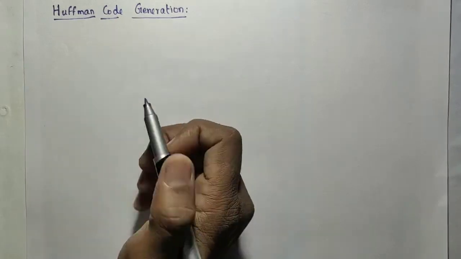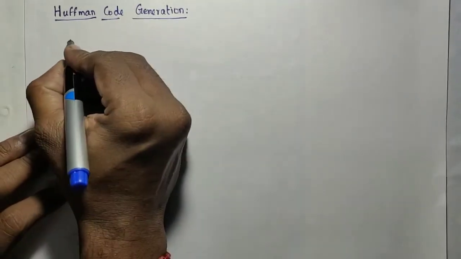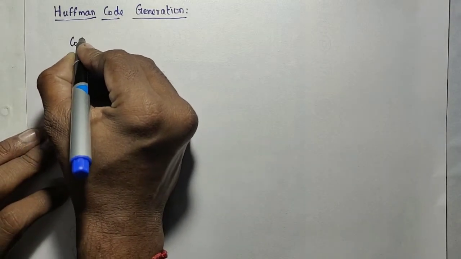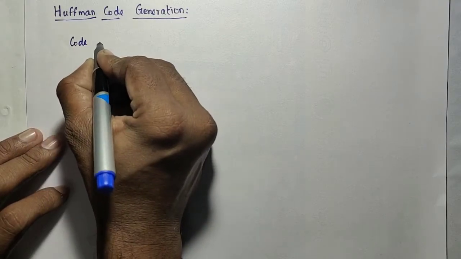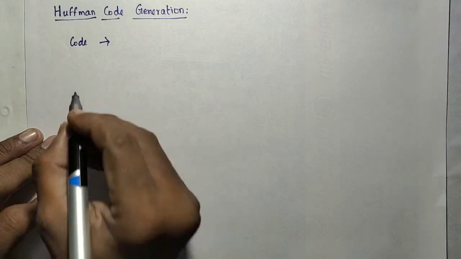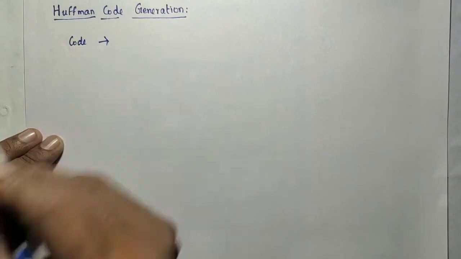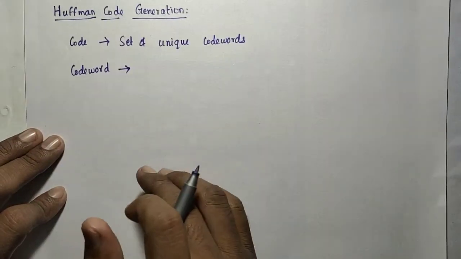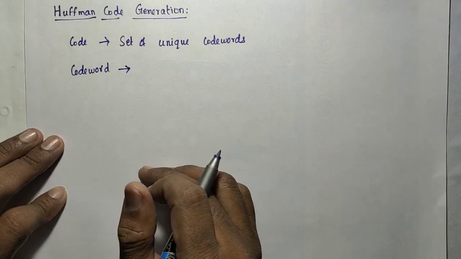Okay. So first, code. It is nothing but a set of unique code words. The next, code word.